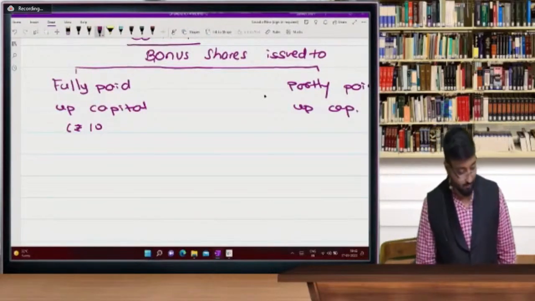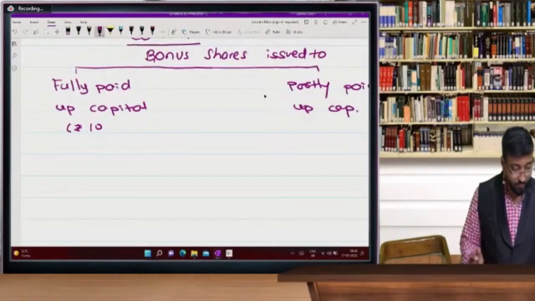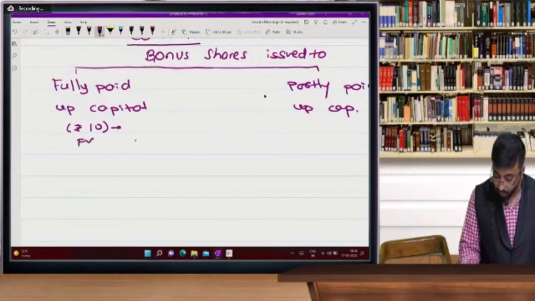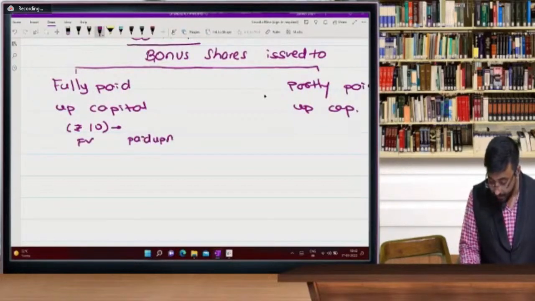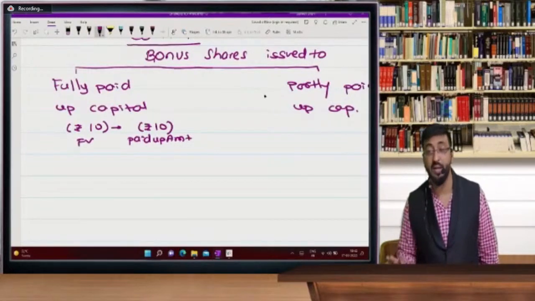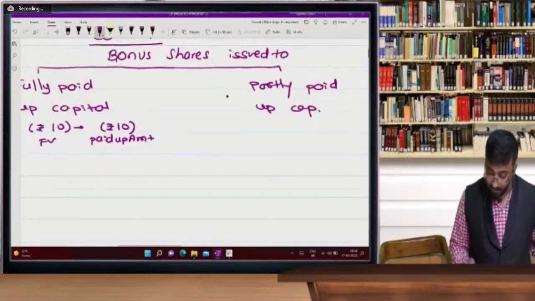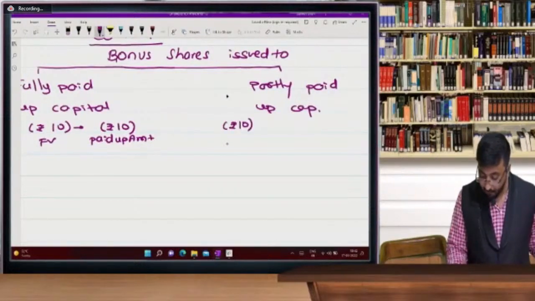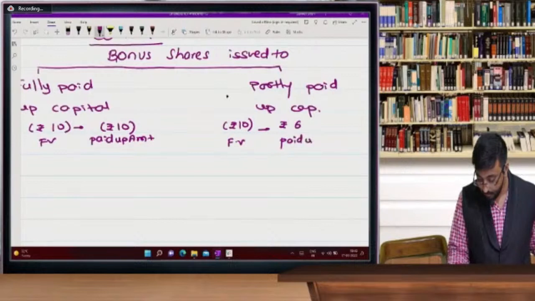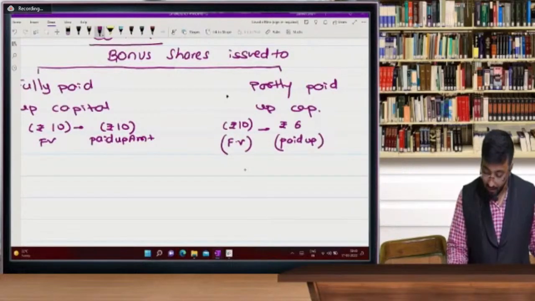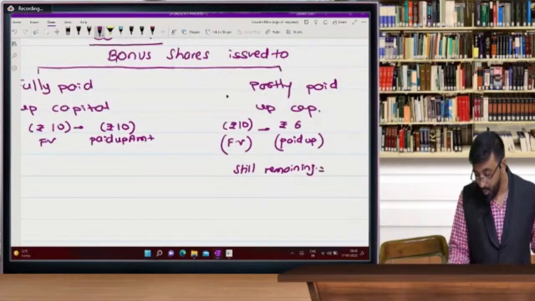Sorry for that. Okay. Rupees 10 is the face value, and the paid up amount is also rupees 10. So you paid the full amount till now. Nothing is remaining. Here, rupees 10 is the face value, but till now you paid only rupees 6. So, beta, still remaining is rupees 4.